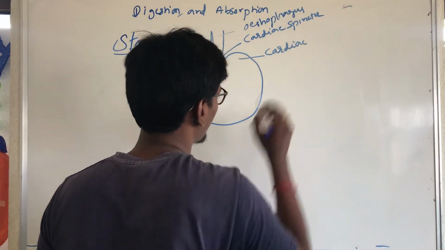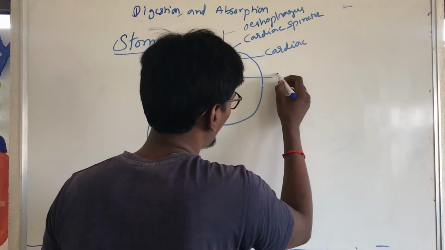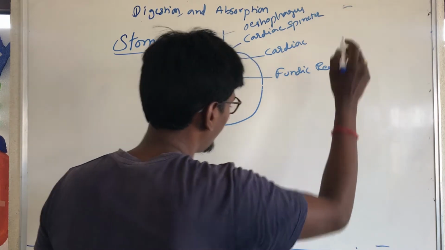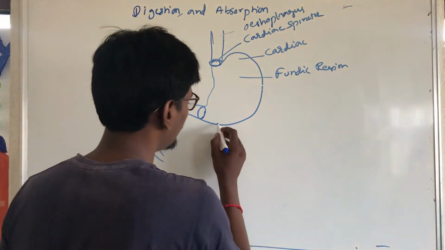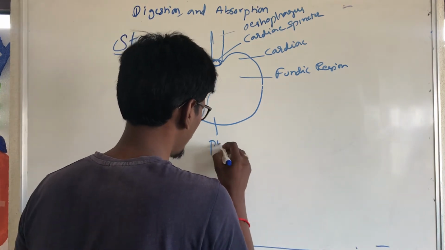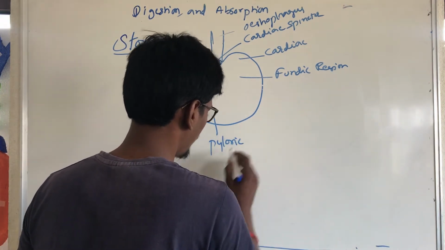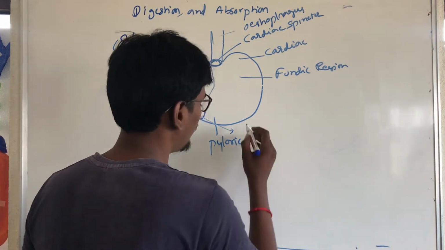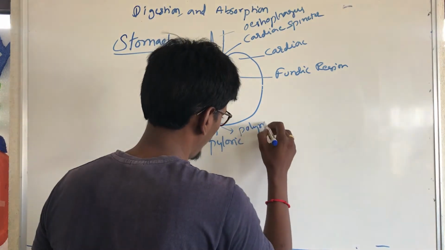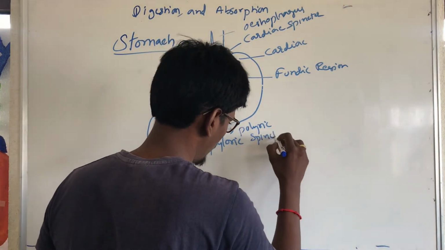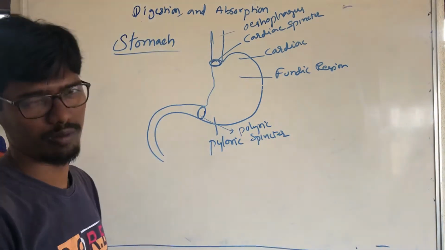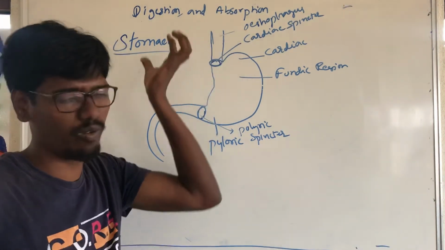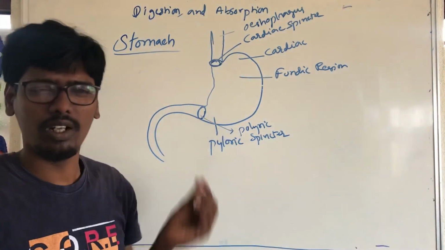This part is called the cardiac region. This is called the fundic region. And next, this is called the pyloric region, the pyloric part. And this sphincter is called the pyloric sphincter.